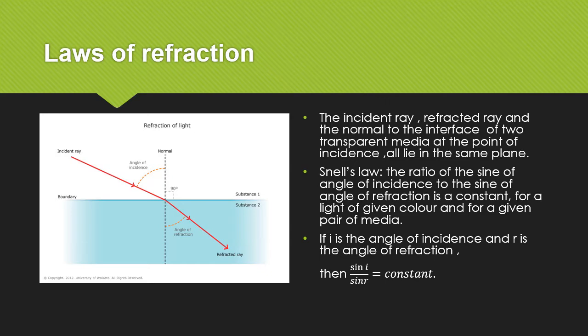Second law, Snell's law. The ratio of the sine of the angle of incidence to the sine of the angle of refraction is a constant for a light of given color and for a given pair of media. If i is the angle of incidence and r is the angle of refraction, then sin i upon sin r is equal to a constant.